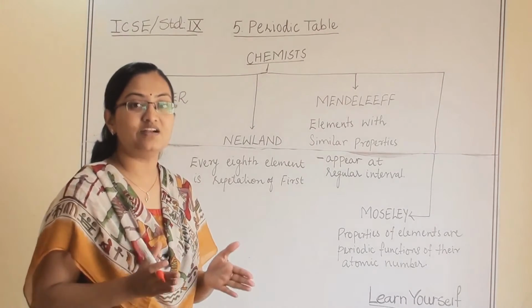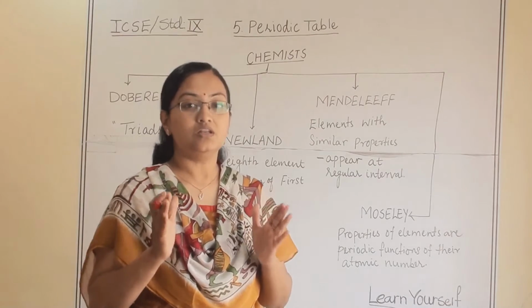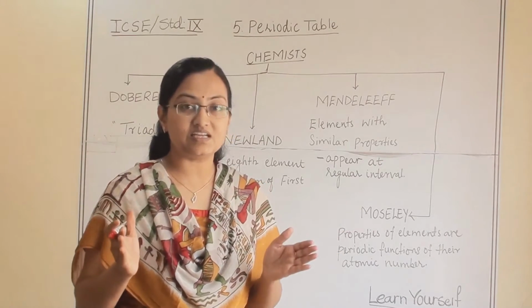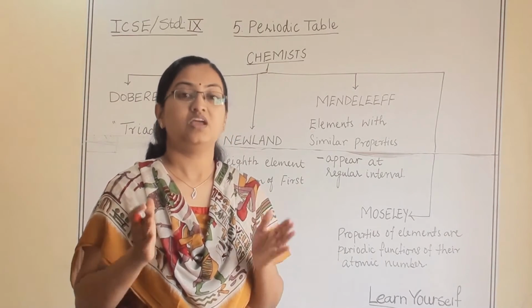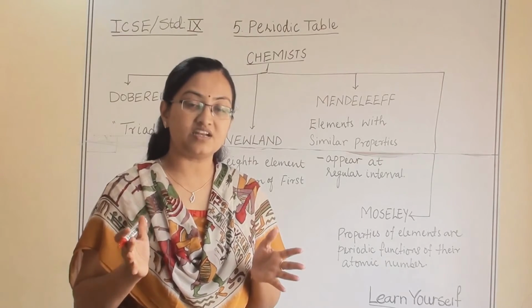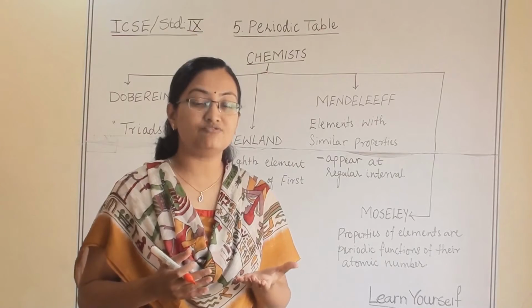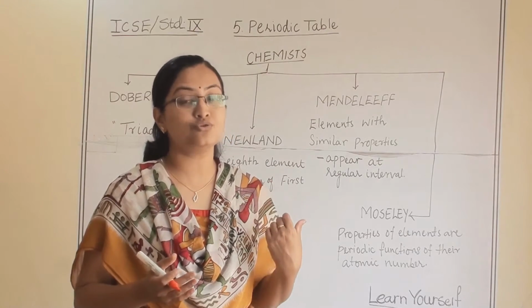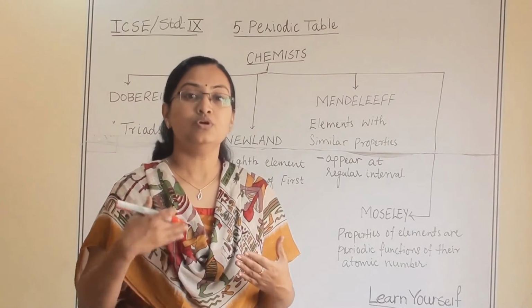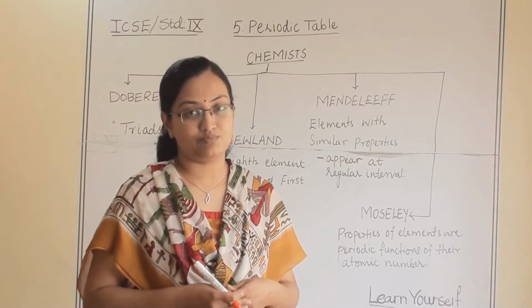In Standard 9 we are going to learn all the basic details of the periodic table, the elements, how they have been arranged and why they have been arranged. This is very basic information, and it is also very important for learning the Standard 10 chapter.